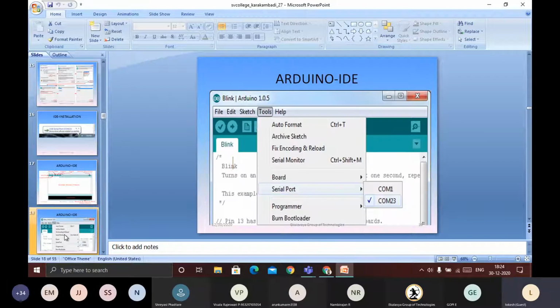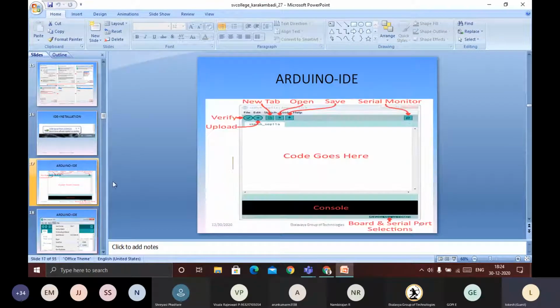Next, how can we select that? See here. I have written a program in the code. Next, I have verified the code, and in the console I can see that the program is compiled successfully.